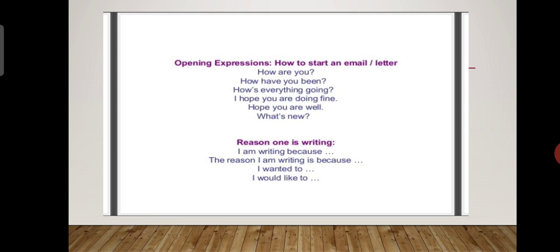Children, kindly pay attention that while I am giving you the examples of how to write an email or a letter, okay, opening expressions. How are you? How have you been? How's everything going? I hope you are doing fine. Hope you are well. What's new? Reason for writing: I am writing because. The reason I am writing is because I wanted to. I would like to.